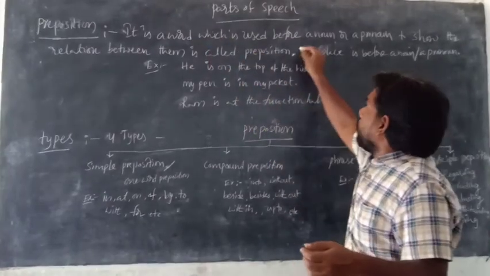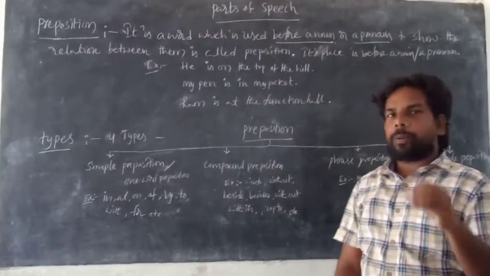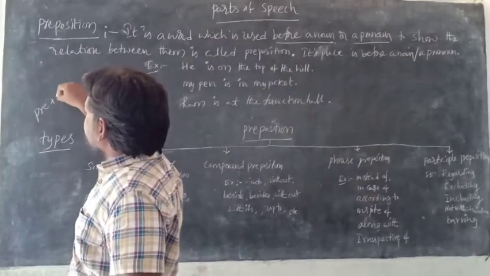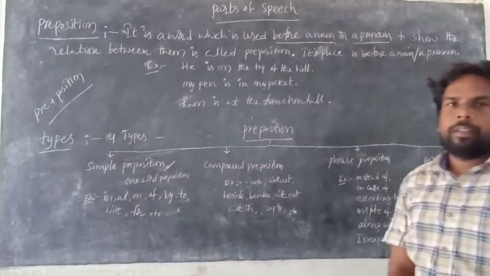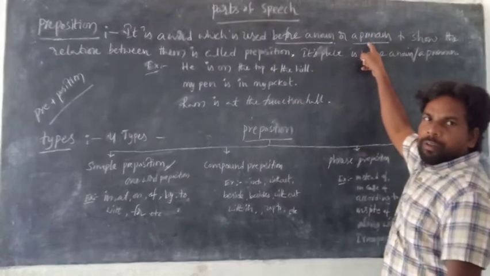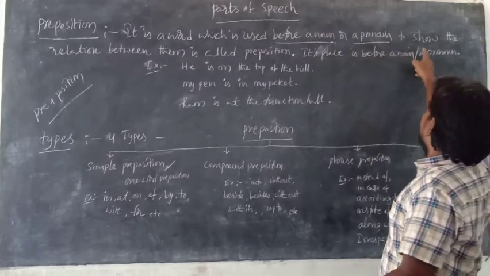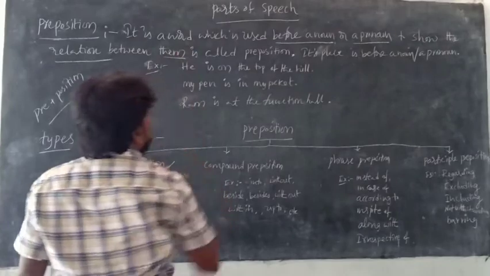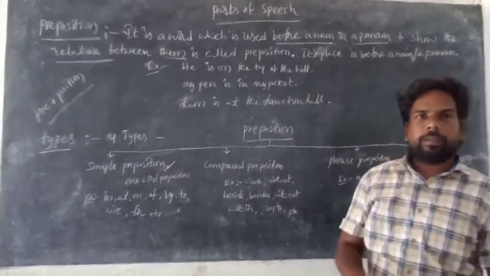This preposition is used before what? Noun or pronoun. Why should it be used? To show the relation between them. Them means what? Pronouns or nouns.